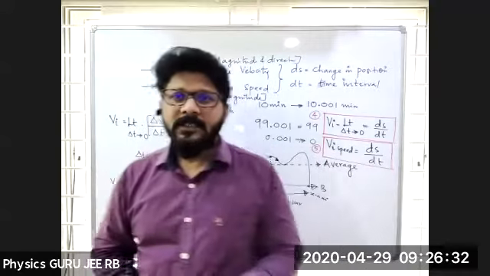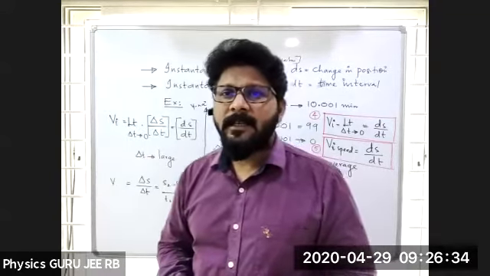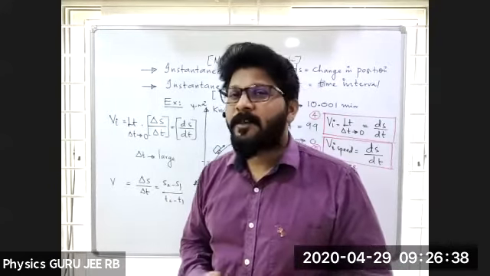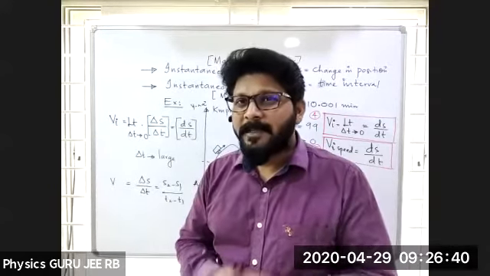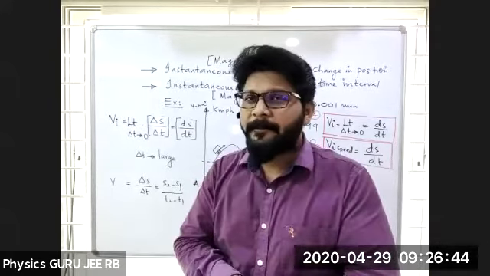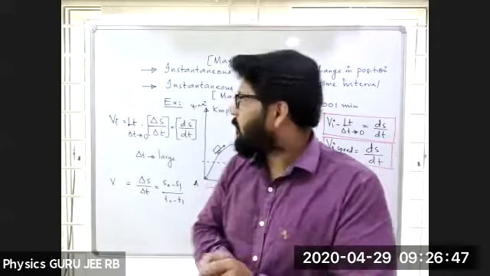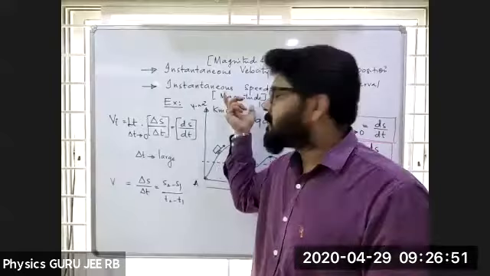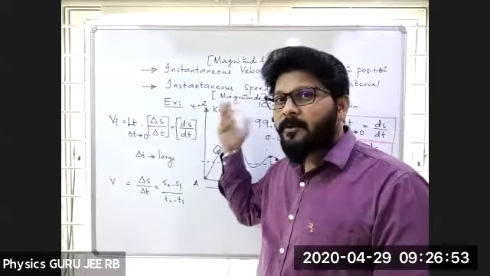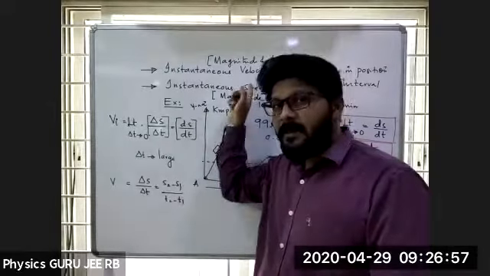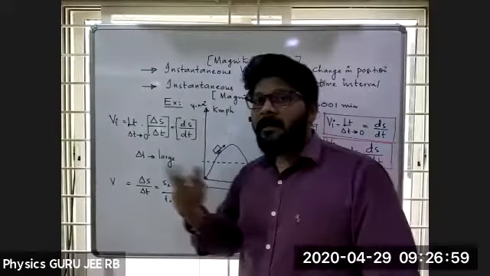Yes. For instantaneous speed, direction is not important. Speed is a scalar quantity. Instantaneous speed is a scalar quantity. Scalar quantity means it will have only magnitude, no direction. When you mention instantaneous velocity, then we say magnitude and direction.